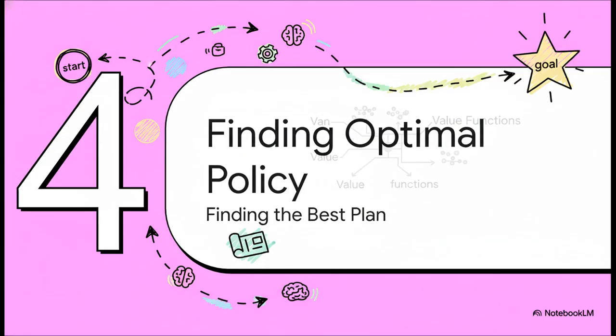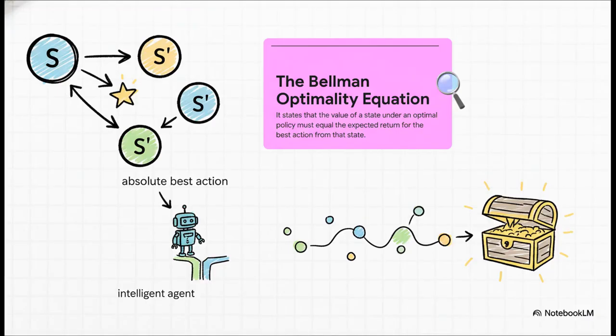All right, so now that we have this idea of a value function, a way to judge the long-term goodness of any state, we can finally figure out the best possible strategy, what we call the optimal policy. The key that unlocks all of this is something called the Bellman optimality equation. Now, don't get hung up on the name or the math, just focus on the core idea with me. It basically says that if you have the perfect strategy, the value of your current state has to be equal to the reward you get for taking the single best action, plus the value of where that best action takes you. It's this beautiful, self-consistent idea that guides us to the solution.